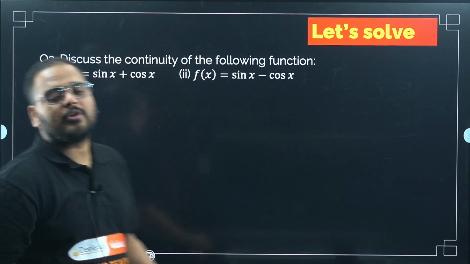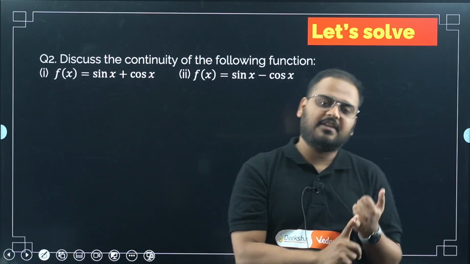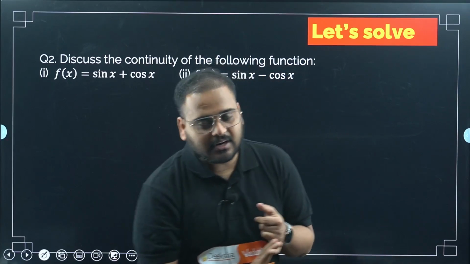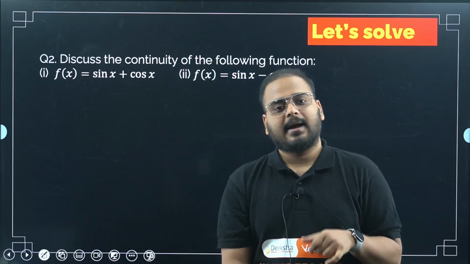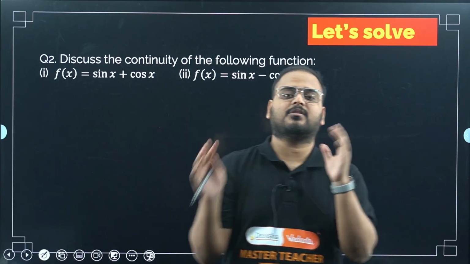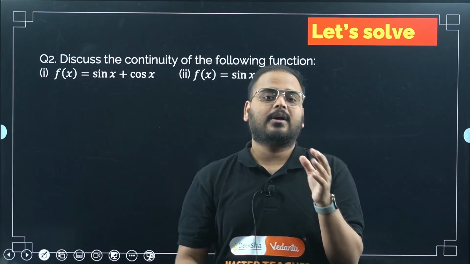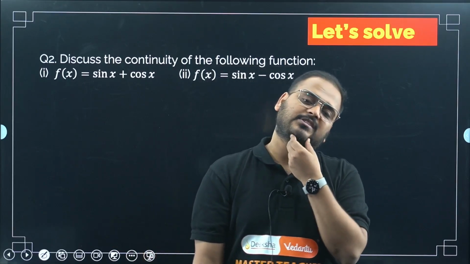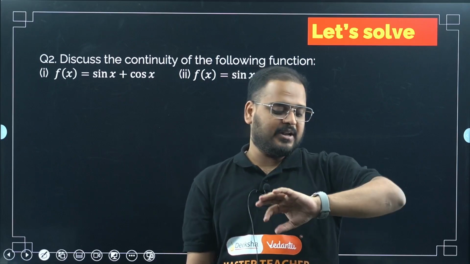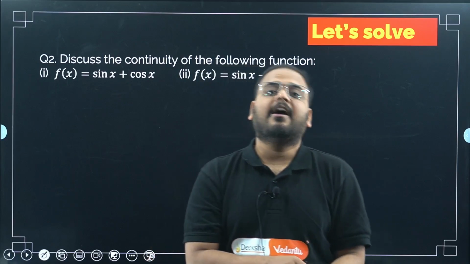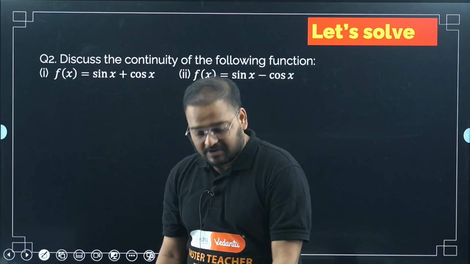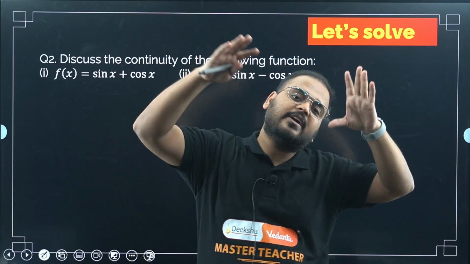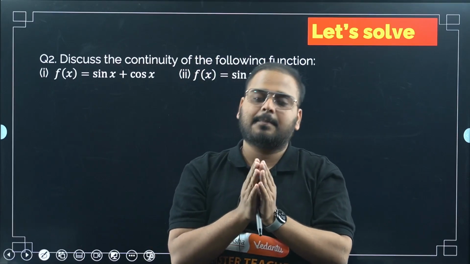Now, I hope you understood this. What we have learned so far: definitions of continuity, reasons for continuity and discontinuity, types of discontinuity, and some properties also. Then we also learned algebraic operations on continuity. If f of x is defined at a and g of x is continuous at a, then f plus g, f minus g, f into g, and f divided by g, provided g is not equal to 0. And we also saw some intervals for the various functions where it is continuous. So this much is the concept part only.